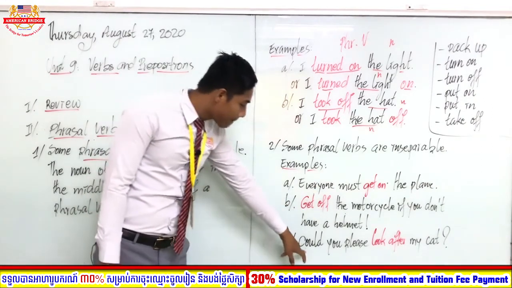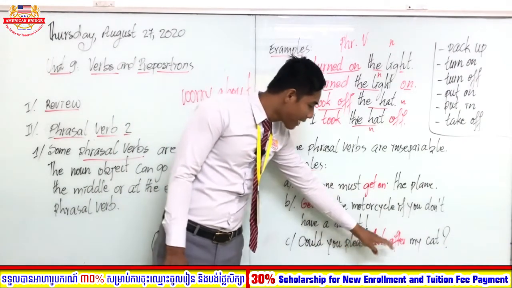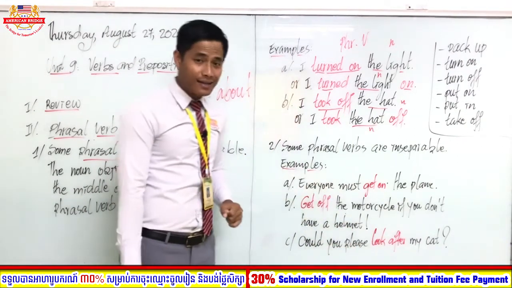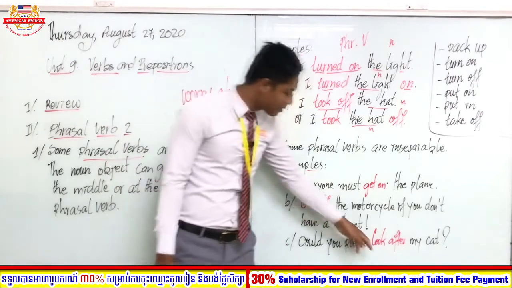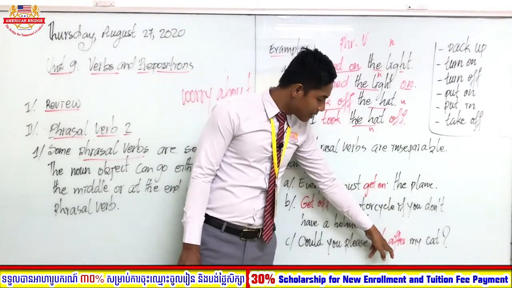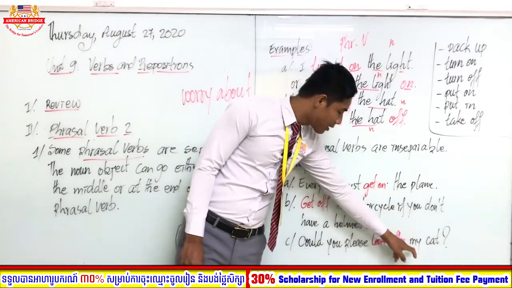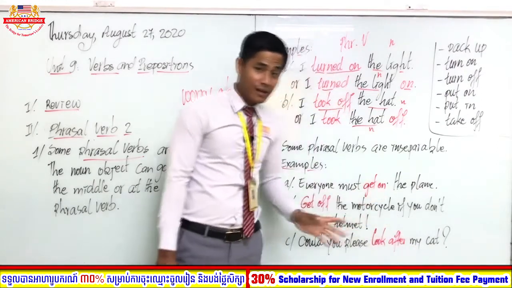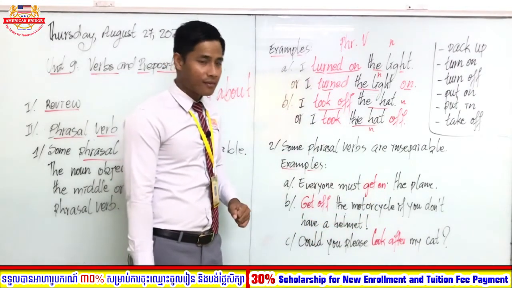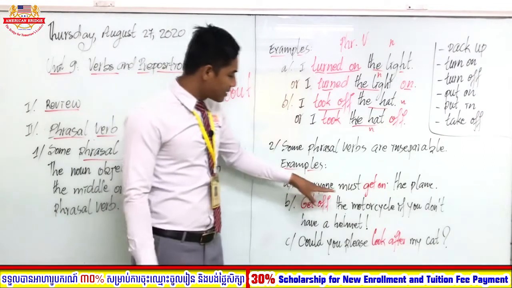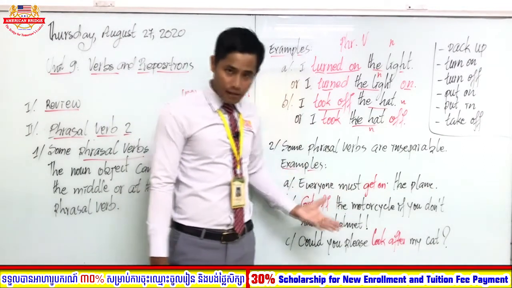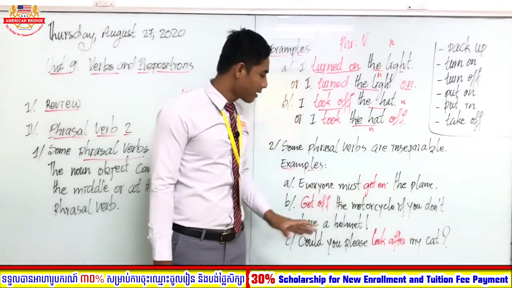C, could you please look after my cat? So look after is the phrasal verb, and the noun object is at the end of this phrasal verb. Okay, so the meaning is not followed by a verb or preposition at all.